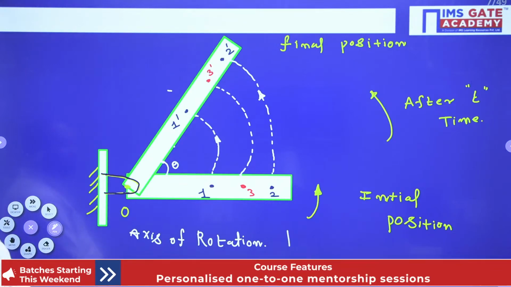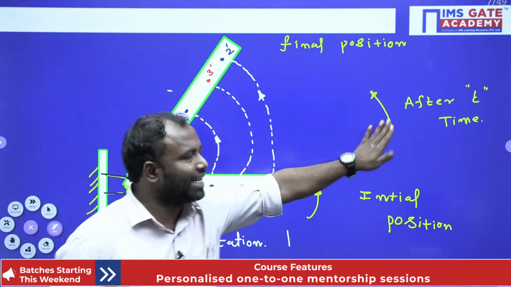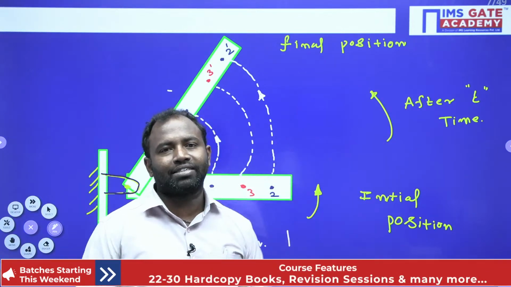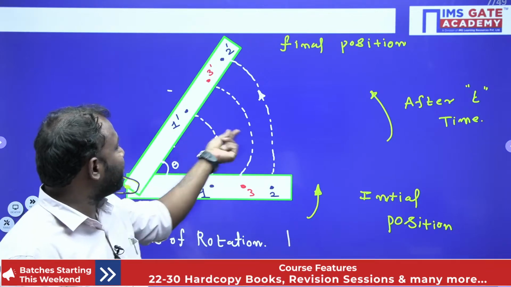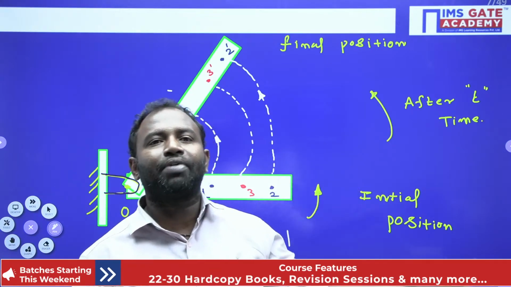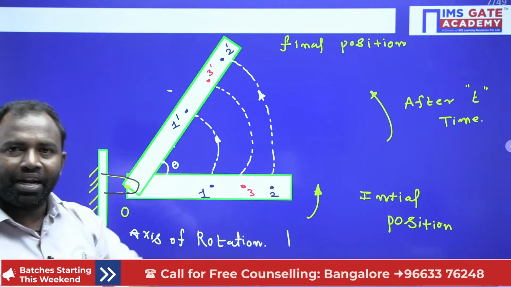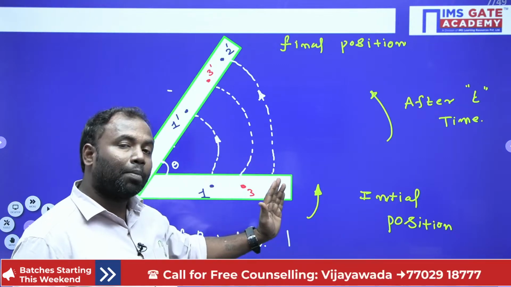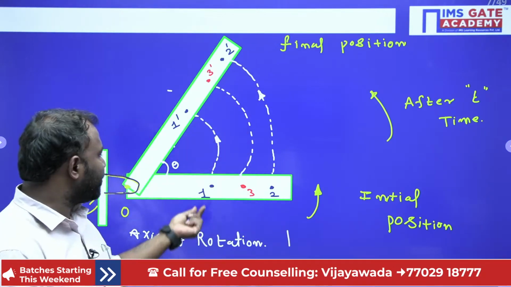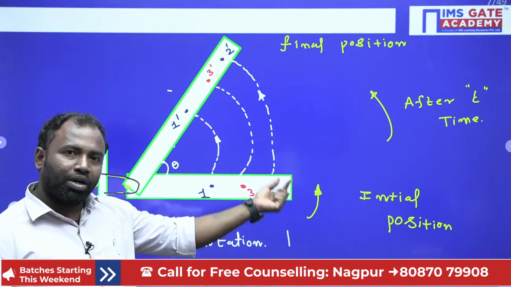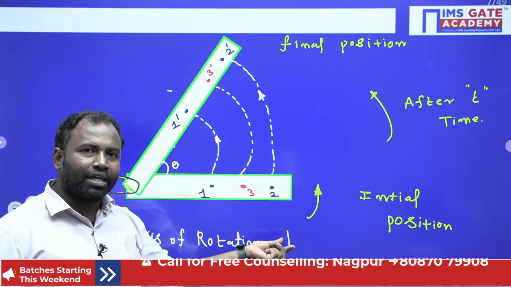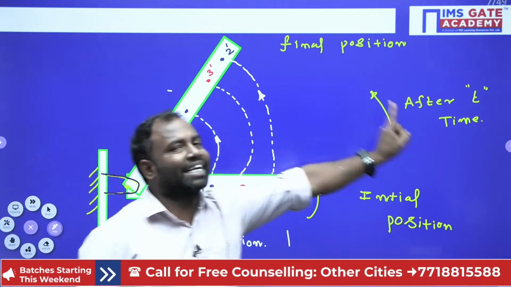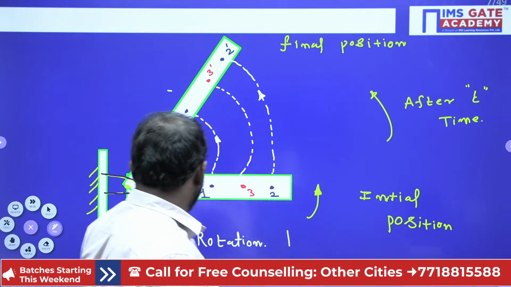So now see this, theta is the same for every particle in time t. That is why if I differentiate theta with respect to time, I get angular velocity. If theta is the same for every particle, then angular velocity is also the same for every particle. Similarly, if angular velocity is the same for every particle, then angular acceleration is also the same for every particle. If omega 1 equals omega 2 equals omega 3, then alpha 1 equals alpha 2 equals alpha 3. Whenever t1 equals t2, theta 1 equals theta 2 equals theta 3 in time t. That is what I have highlighted and proved.